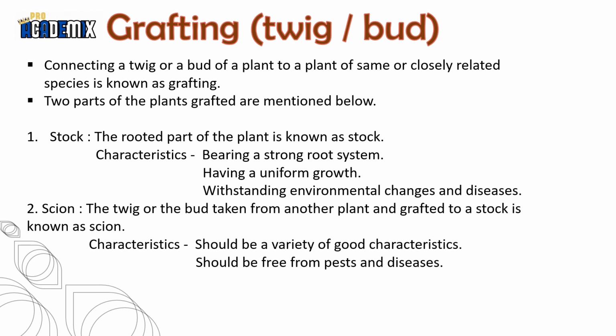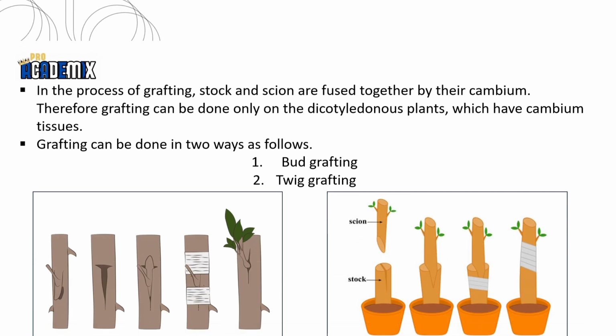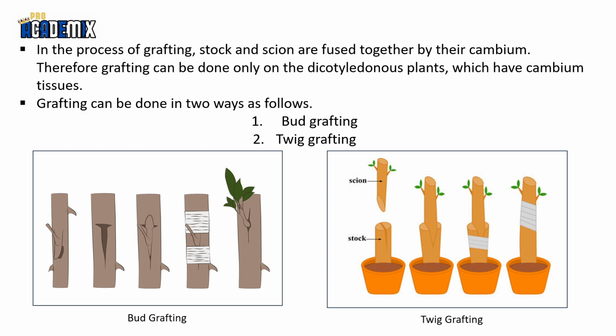Let's see how the characters should be for stalk and scion. Stalk: bearing a strong root system, having a uniform growth, withstanding environmental changes and diseases. Scion: should be a variety of good characteristics, should be free from pests and diseases. In the process of grafting, stalk and scion are fused together by their cambium.